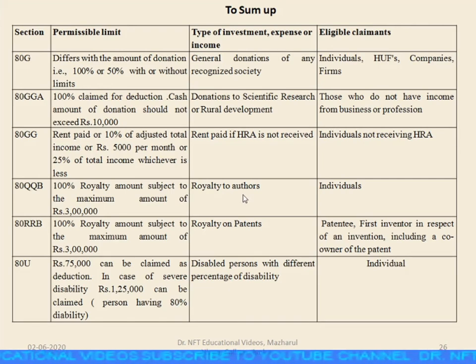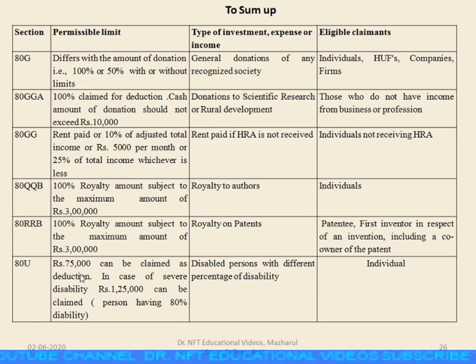Next, 80QQB, which relates to royalty to authors. 100% of the royalty amount, subject to the maximum of rupees 3 lakh, can be claimed as deduction. For royalty on patents under 80RRB, 100% of the royalty amount, subject to the maximum of rupees 3 lakh. And 80U is for disabled persons with different percentages of disability.